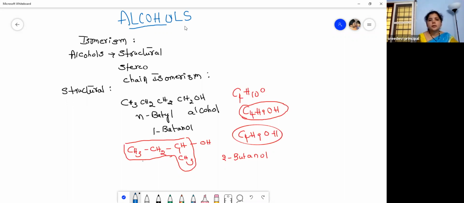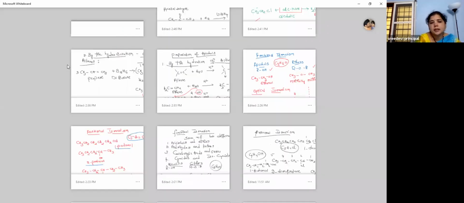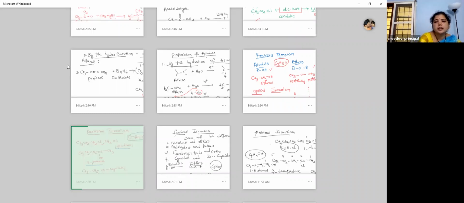So in this, we have learned about structural isomerism, that is chain isomerism, then positional isomerism, functional isomerism. So this is a structural isomerism, that is N-butyl alcohol and isobutyl alcohol, right? Here they differ in the skeleton of carbon. Then coming to the next one, the positional isomerism.